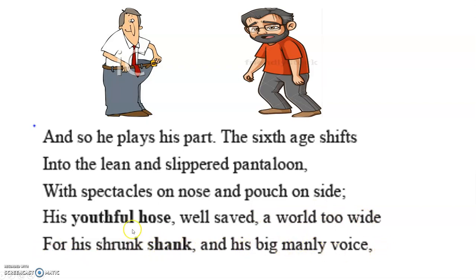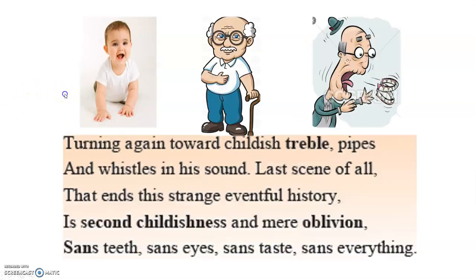manly voice. And his shrunk shank, meaning what? We're talking about legs. Legs also now it's not as it used to be in the young days. No, you see the legs also become weak. They shrunk. Shrunk means become smaller. And his big manly voice. Voice is really manly. And then what happened?